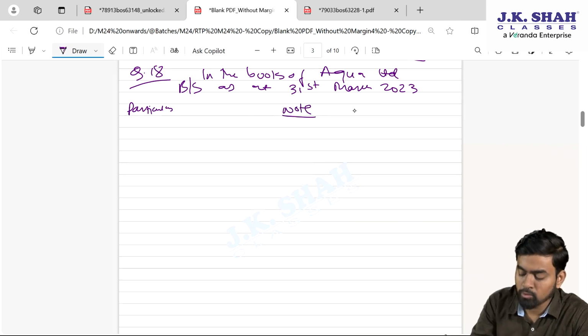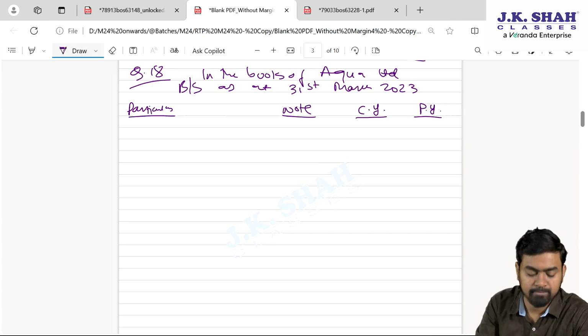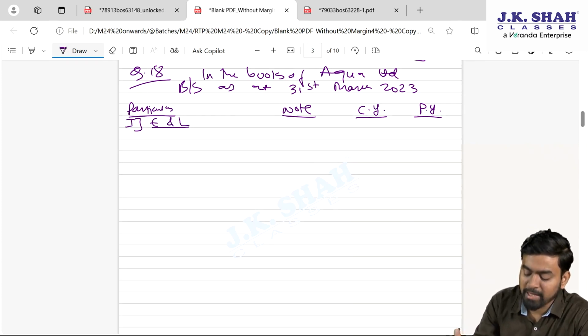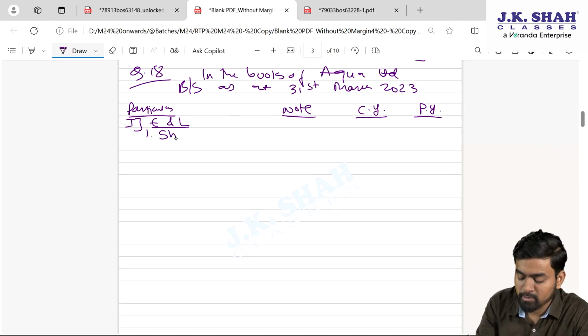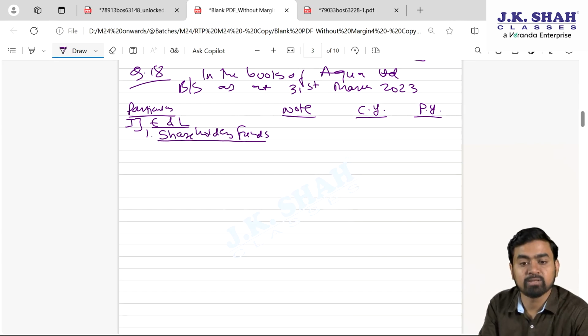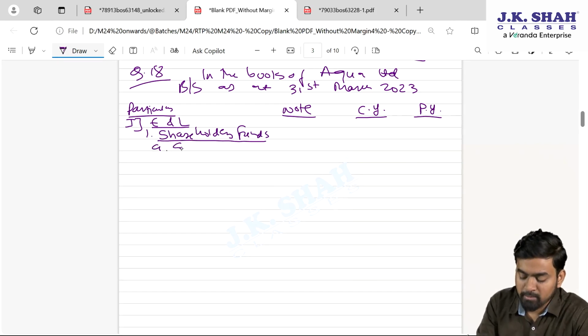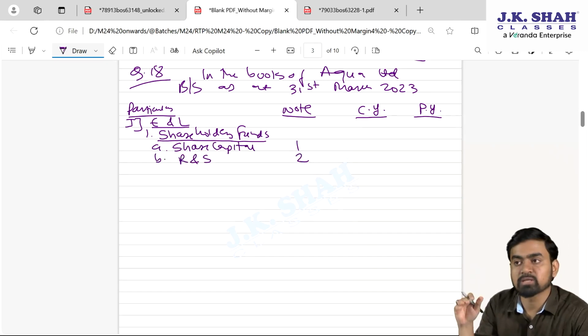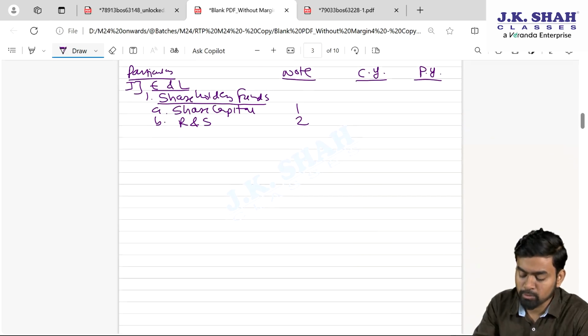Particulars, note, current year, previous year. Roman number 1, you can write in full: equity and liabilities. In that, first point, shareholders' funds. So prepare the framework in the exam first. Number A, share capital, we will prepare a note. Number B, reserves and surplus, we will prepare a note because there is profit and loss as well as reserves both.